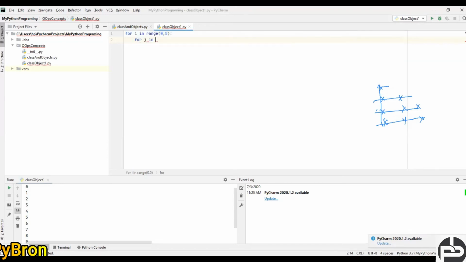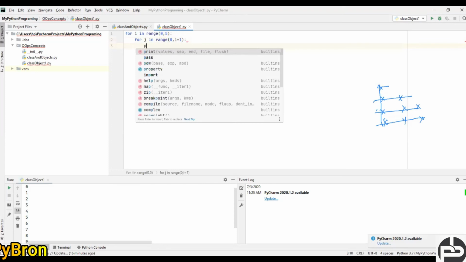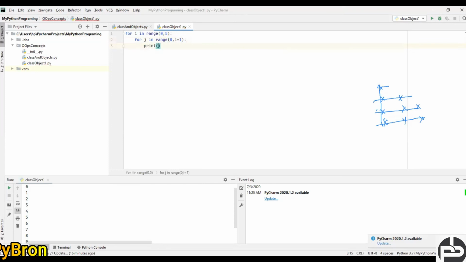for j in range of 0 comma i plus 1. Okay, I'll discuss this with you, don't worry. I plus 1, how it is going to work. And here you can do print asterisk, because we have to print asterisk, right?